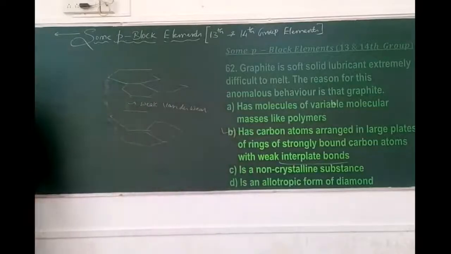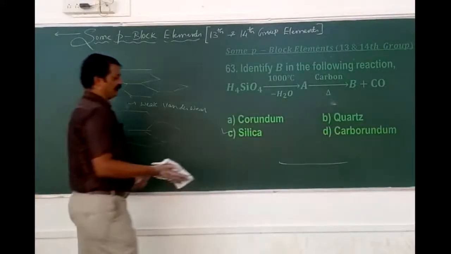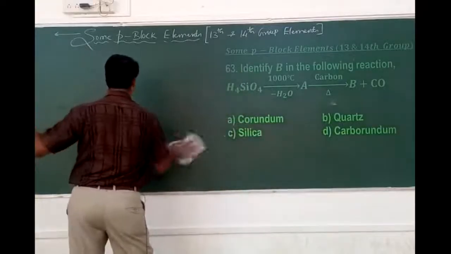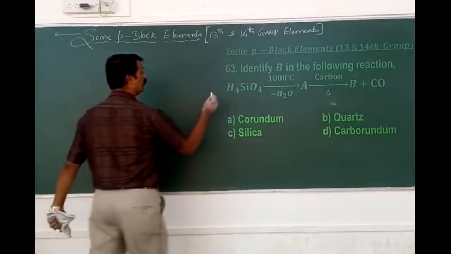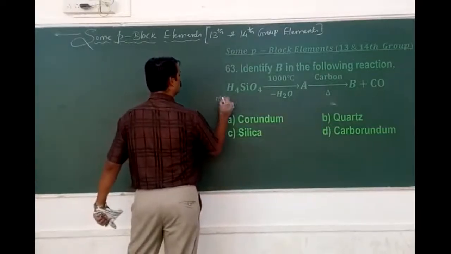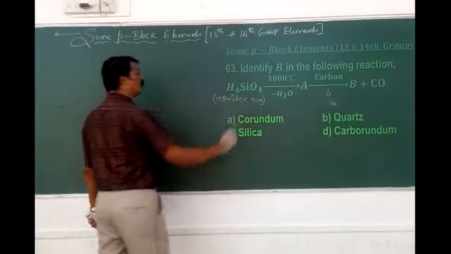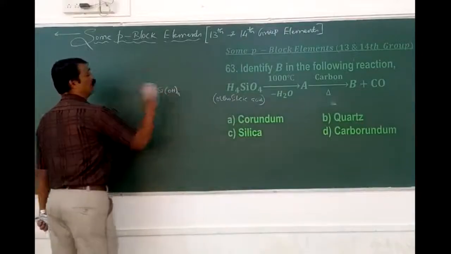Okay, let's move on to the 63. Identify B in the following reaction. H2SiO4. This is called orthosilicic acid. Orthosilicic acid. We can write that in the form of Si(OH)4 also.